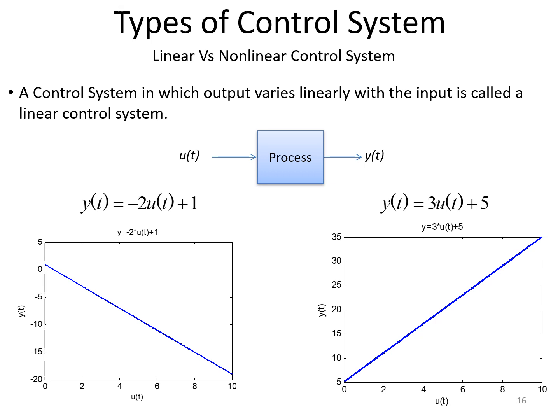An example is given here for linearity and non-linearity. y(t) = -2u(t) + 1, and y(t) = 3u(t) + 1. The first one is considered to be non-linear, and the second one is considered to be a linear control system. The systems which satisfy the linearity condition are said to be linear control systems, and a system which does not satisfy this condition is said to be non-linear.